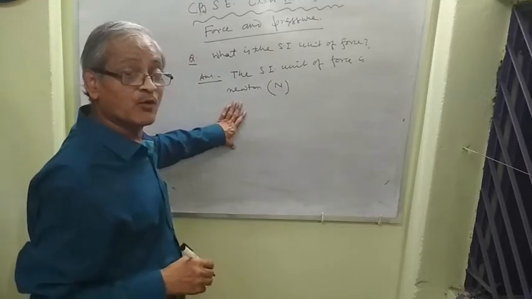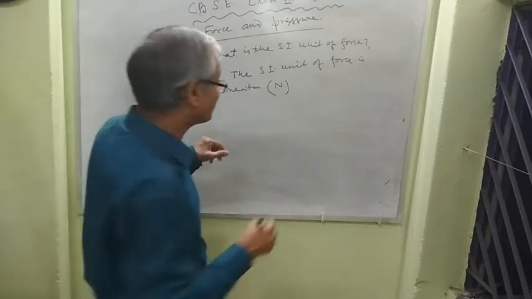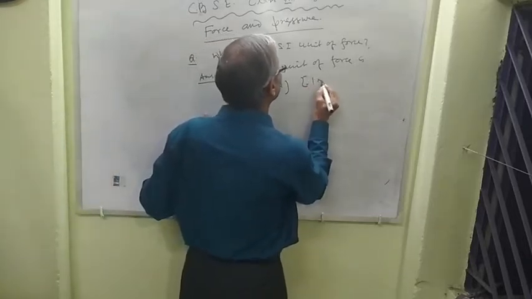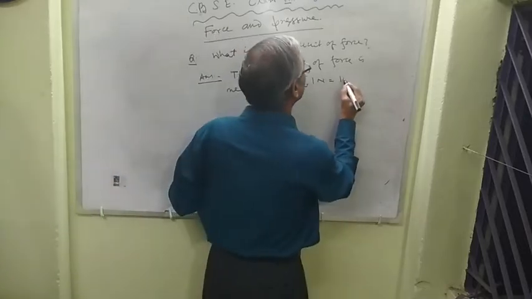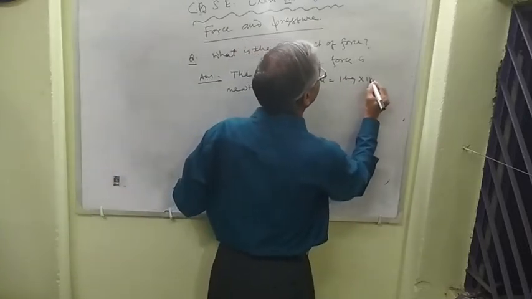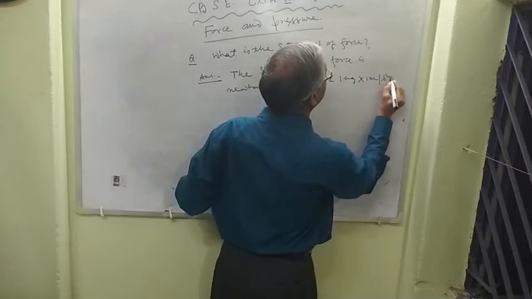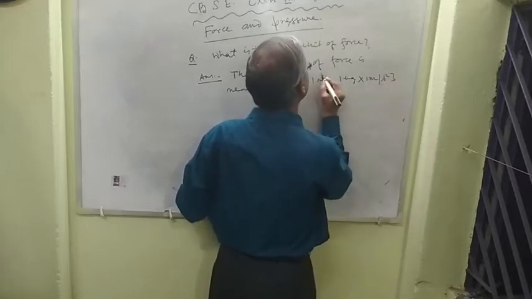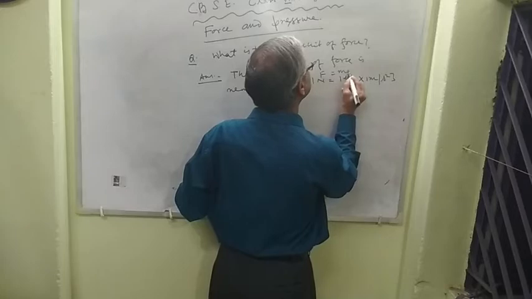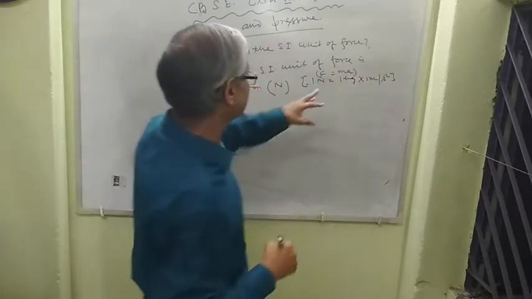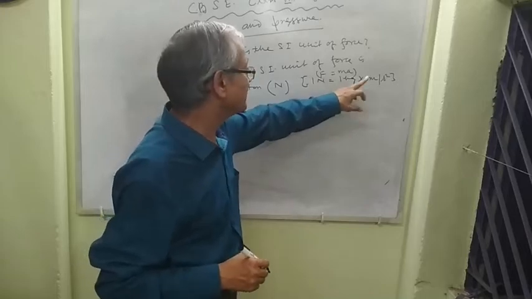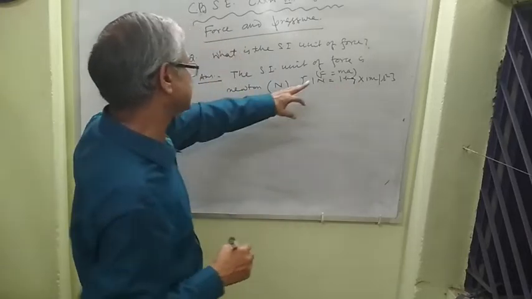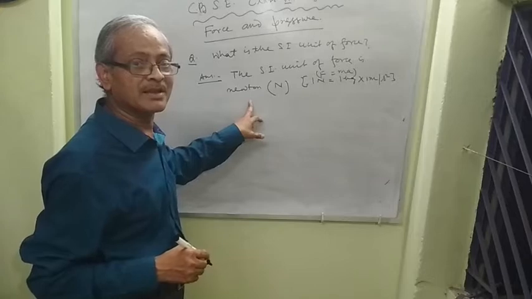What is 1 Newton? 1 Newton equal to F equal to M into A, that is 1 kilogram into 1 meter per second square. Since F equal to MA, mass into acceleration, hence the SI unit is also kilogram meter per second square. It is written as Newton.